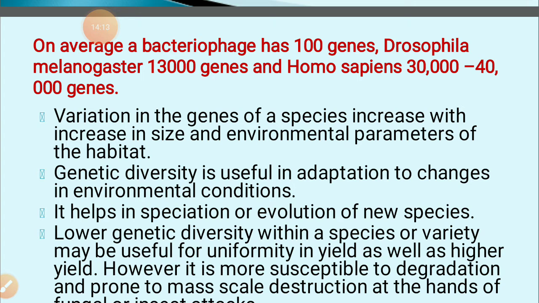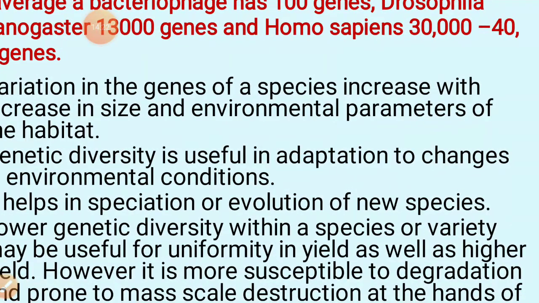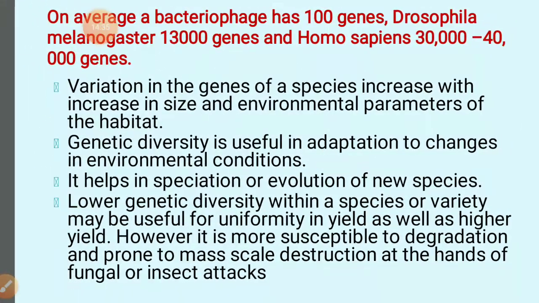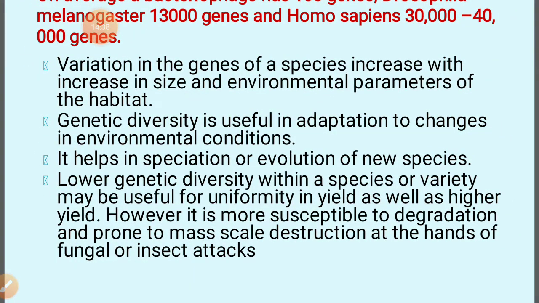Suppose you are talking about the dog, cat and elephant. Elephant size is more, so the number of genes is also more. Second is environmental parameters of the habitat where the organisms live.